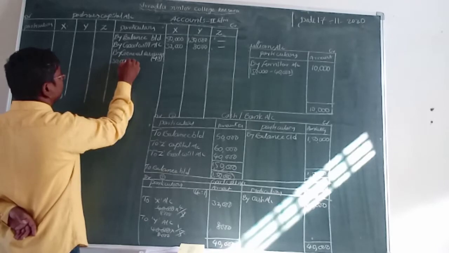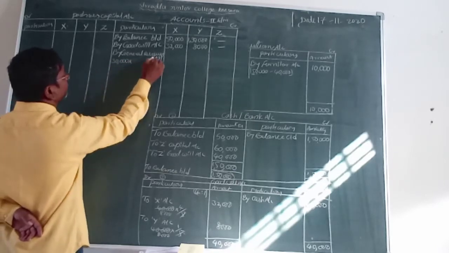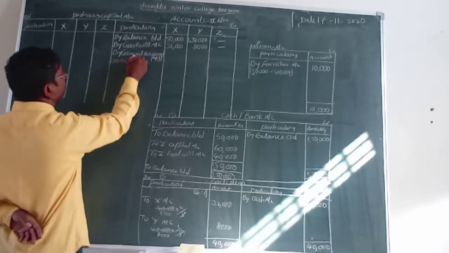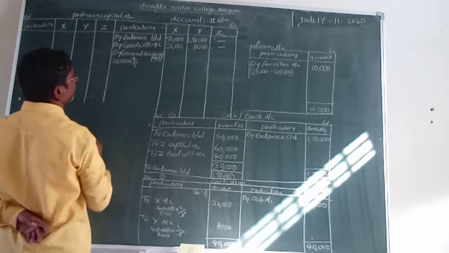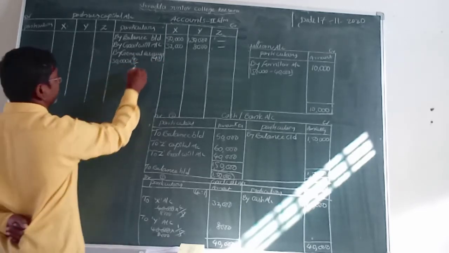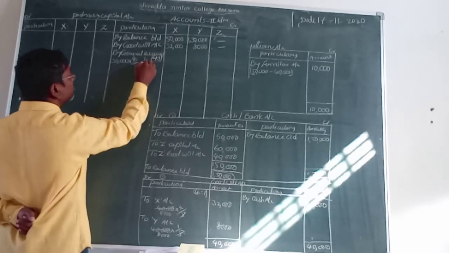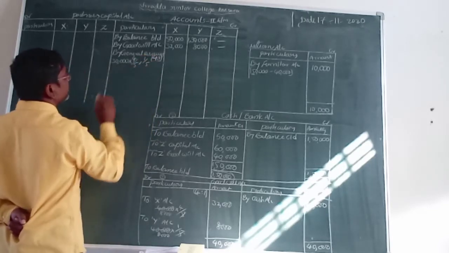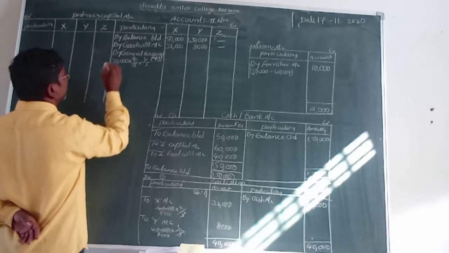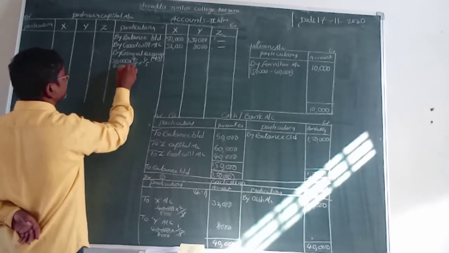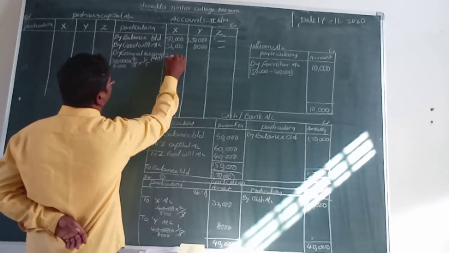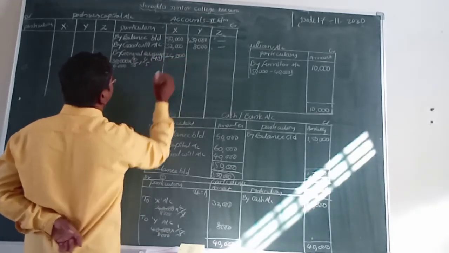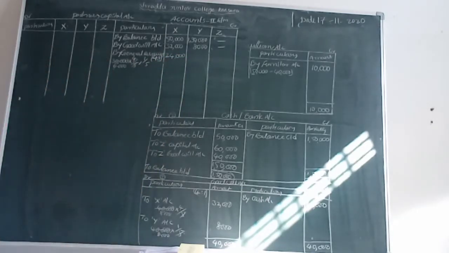General reserves of 30,000 into X's ratio, which is 4. The total business has how many shares? 5. That's why X has 4/5 and Y has 1/5. So 5 sixes are 30, 4 sixes are 24. 24,000 general reserve is X's.